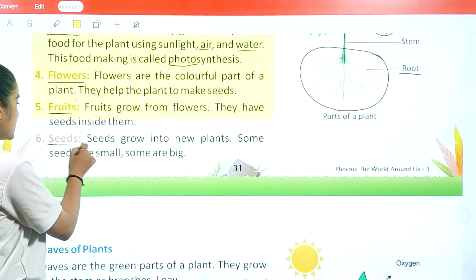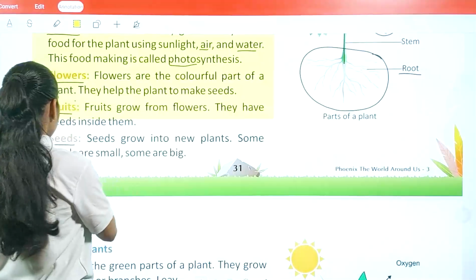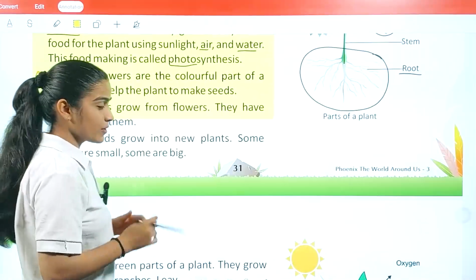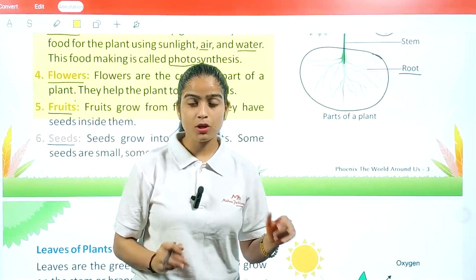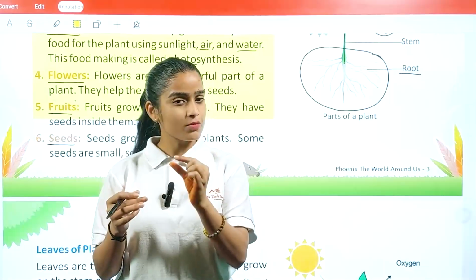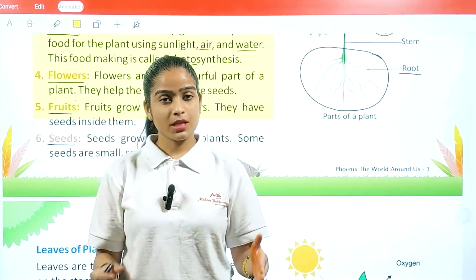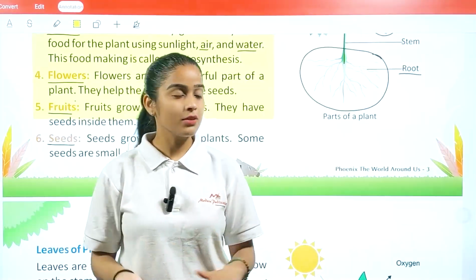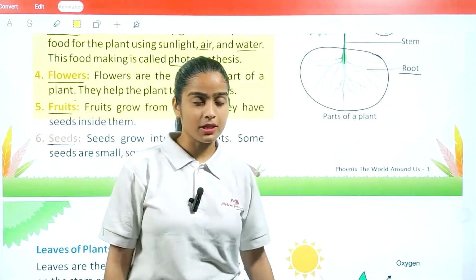Next we have seeds. Seeds grow into new plants. Some seeds are small and some are big. So we have two types of seeds, big and small. If you see a mango tree, it is very big in size, and if you see an apple tree, it is very small in size. So these are the types of seeds. And what is the function of a seed? Without seeds we cannot grow a plant basically.